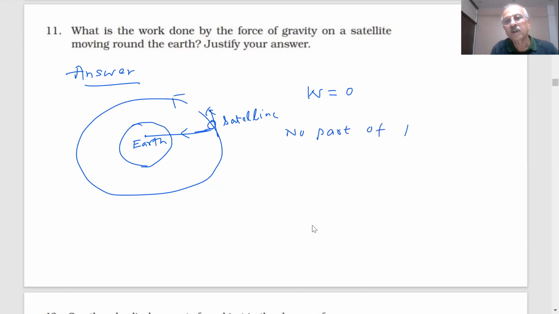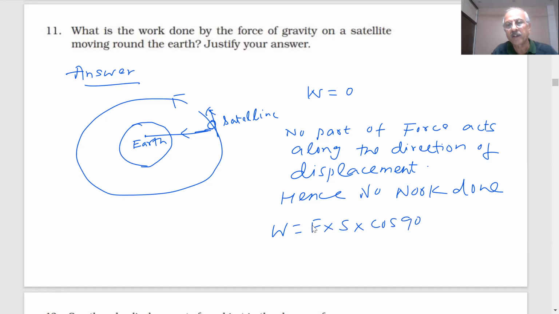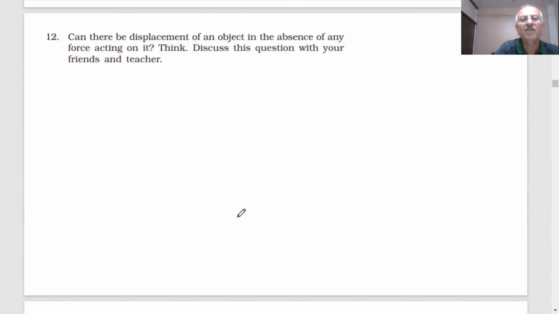No part of force acts along the direction of the displacement. Hence, no work done. At any point, W is equal to F into S into cos 90, so 0. After one full round, it comes back again, so displacement is also 0.